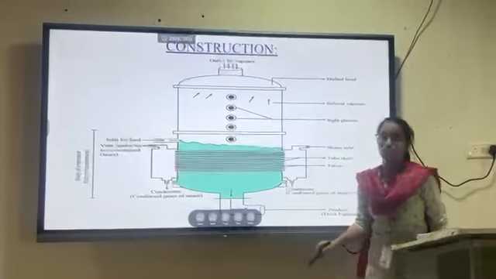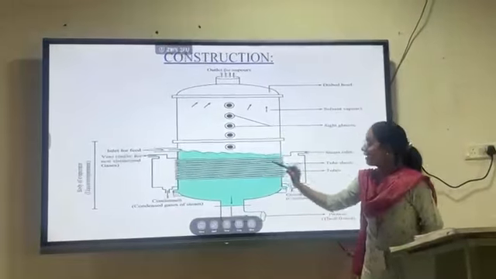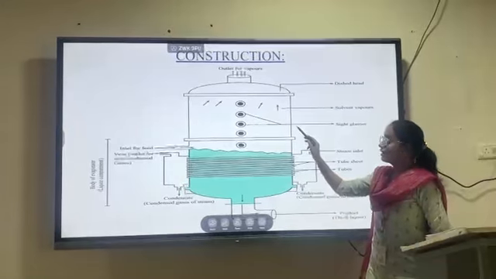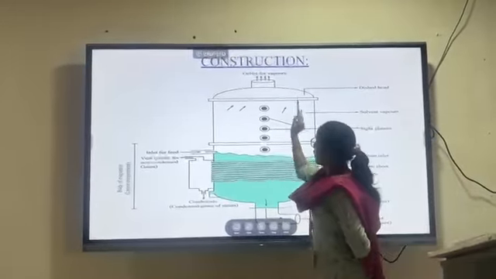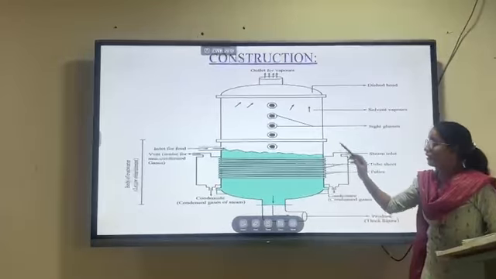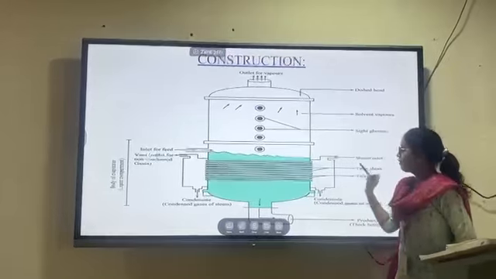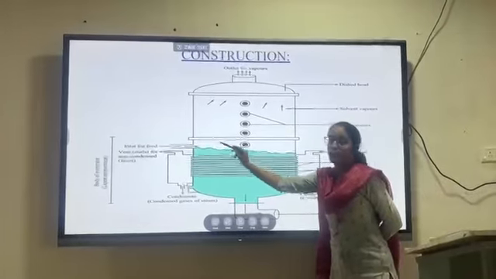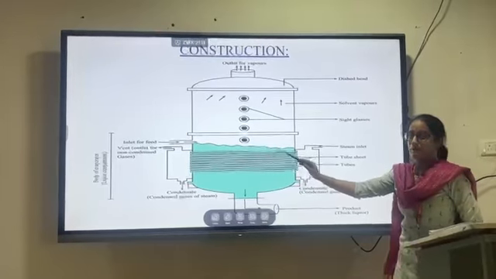Coming to the construction, it consists of a large cylindrical body. This cylindrical body is made up of cast iron. Then the lower compartment of the cylindrical body is the steam compartment.